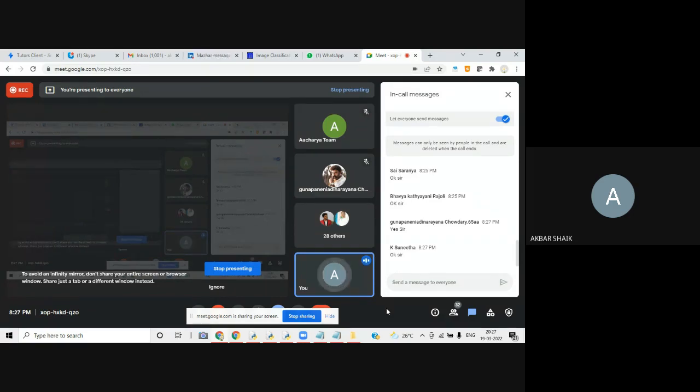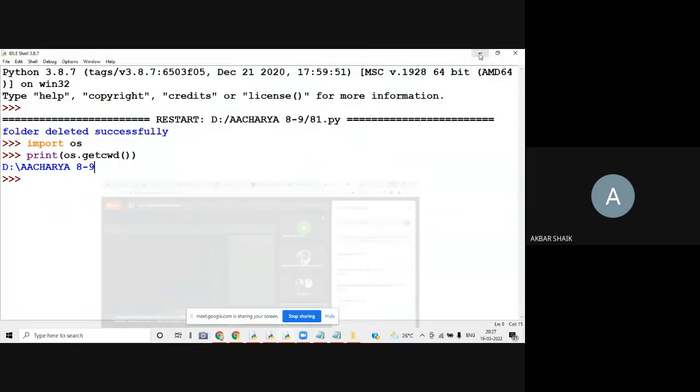The current working directory is nothing but the folder where you are saving your programs. The same thing you can write in your program also, so that if you are saving all the programs in a single folder, you will get it as the current working directory for your programs.